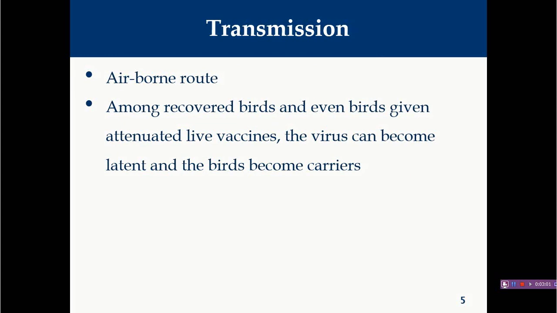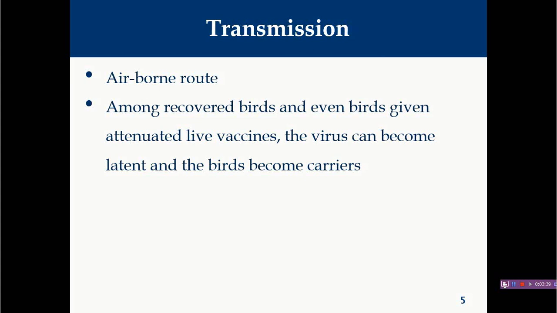Now transmission. Generally the aerosol route is the most important route of transmission of this disease. As we have already discussed, this particular virus replicates only in the respiratory tract, the respiratory epithelium of the trachea and nasal cavity. So this virus will replicate only in these organs, and the aerosol route is the most important route of transmission of this disease. Ingestion of this virus can also be responsible for production of the disease, but for that the virus must reach the nasal epithelium or tracheal epithelium.